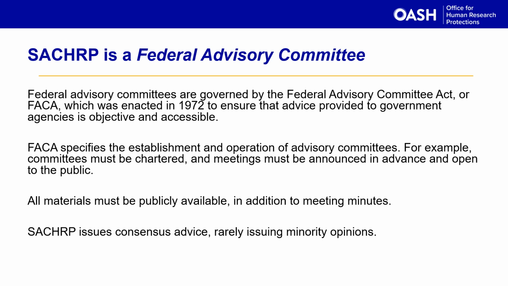All materials must be publicly available in addition to the meeting minutes. For SACHRP, this means that a docket is established on regulations.gov, and the number of that docket is widely publicized in advance of the meeting. All meeting minutes are available upon request to SACHRP at HHS.gov. Finally, SACHRP issues consensus advice and rarely issues minority opinions.